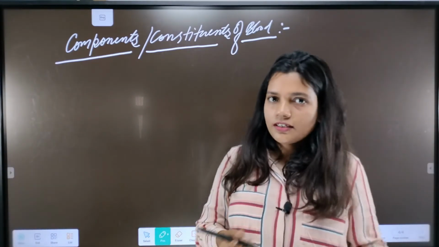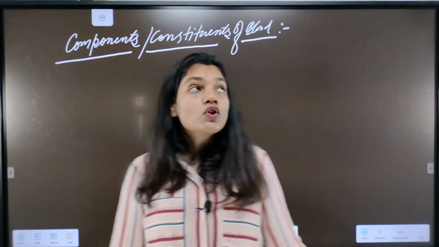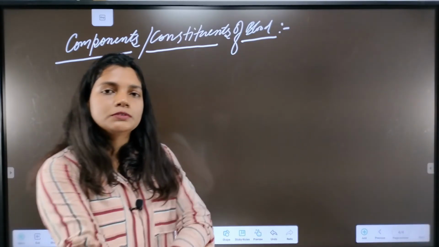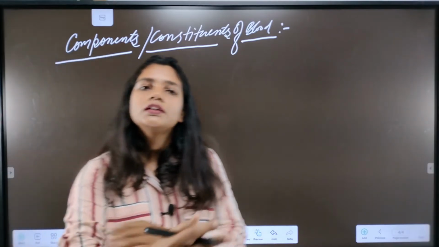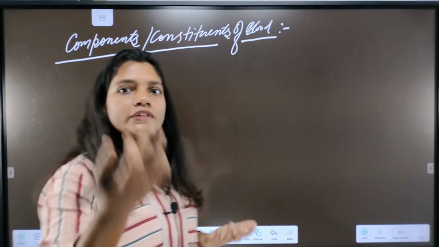If anybody wants to study the components of the blood, we need a blood sample in a test tube. What will we do then?